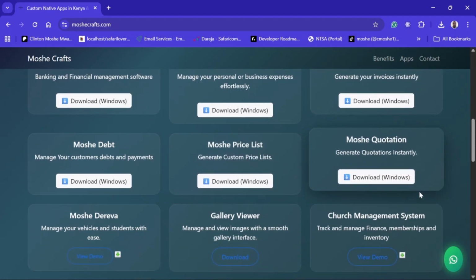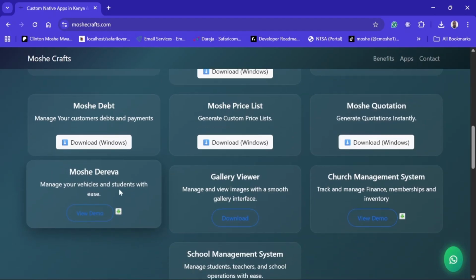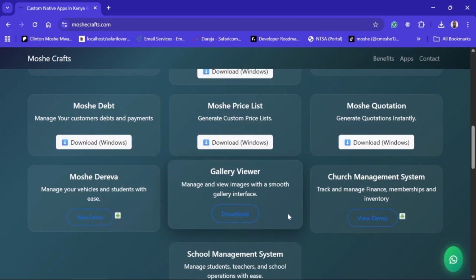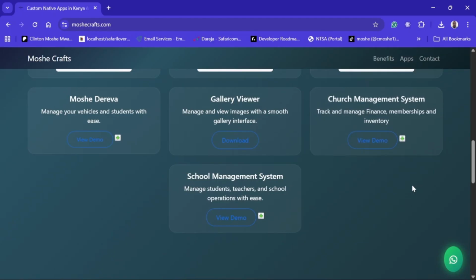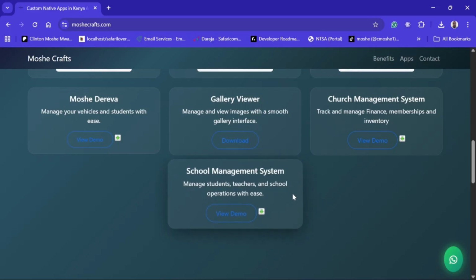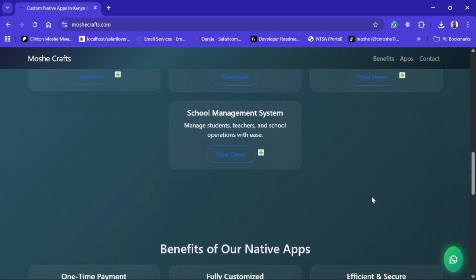All these are free. We have the Moshe Dereva for driving schools, of course. We have a gallery viewer. This one is also free, of course, for viewing a gallery. We have a church management system, of course, to help churches track and manage their finances, membership, inventory. Then finally, we have the school management system. Of course, this one is for schools and for learning institutions.